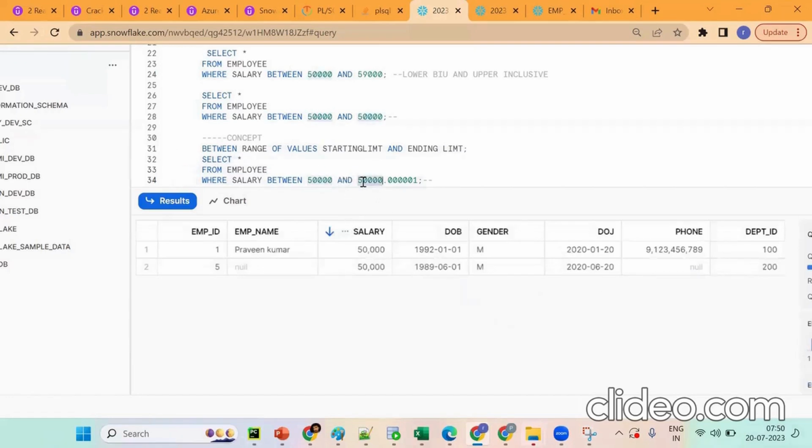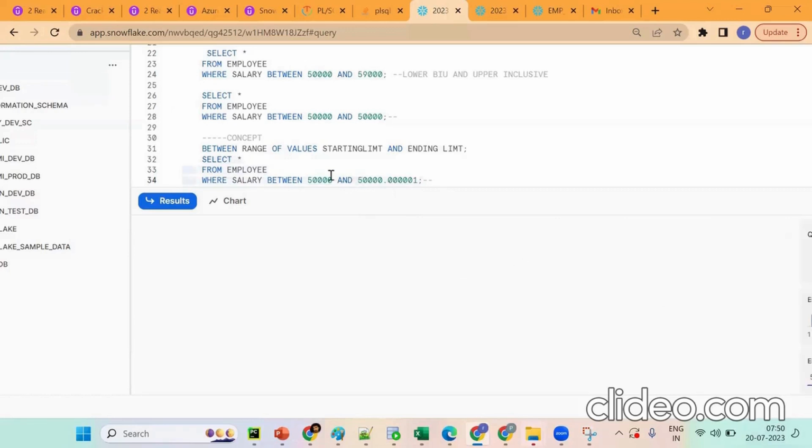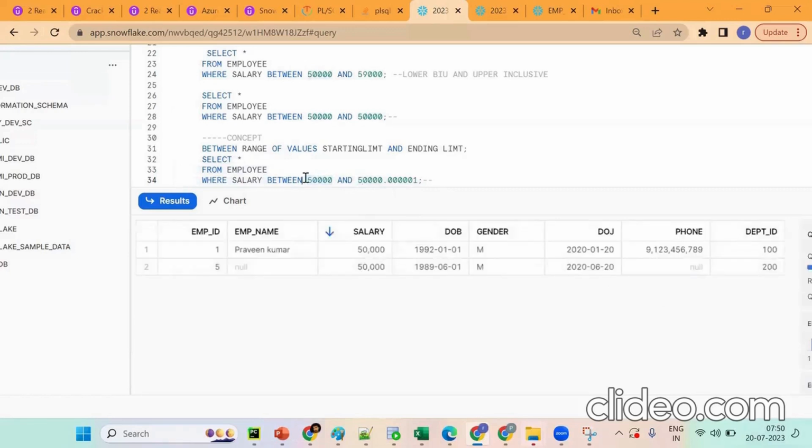Suppose when I put 60,000, what happened? Okay, 59,000. The question is that we can't directly do this, so that's why we have some access. Suppose I'm putting 15 in production, we'll have only the read condition access. In this particular range of values, it will pick only those values that satisfy the condition.